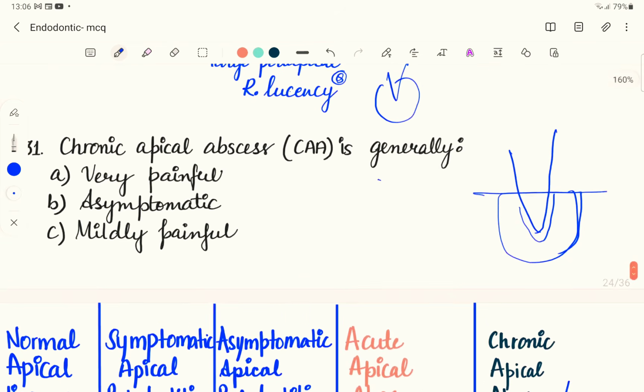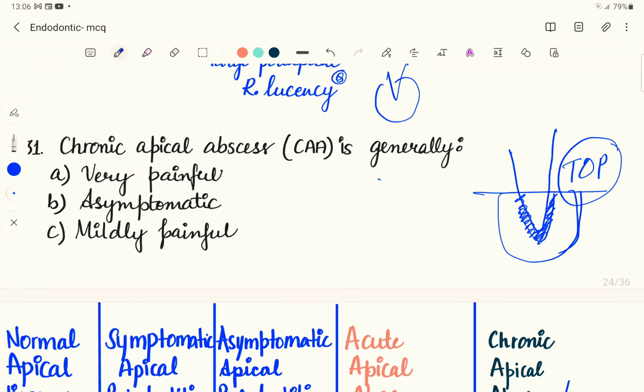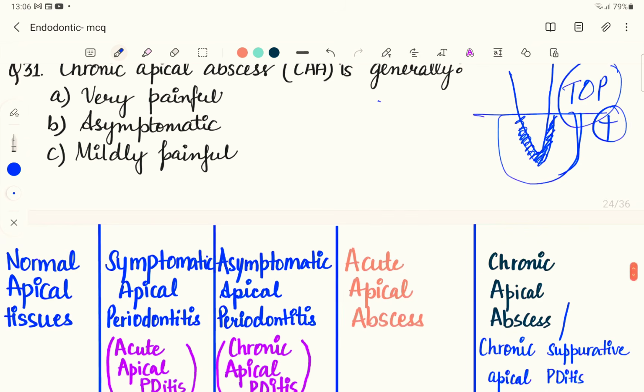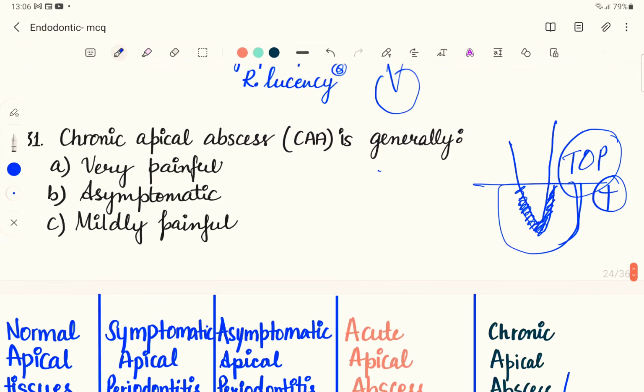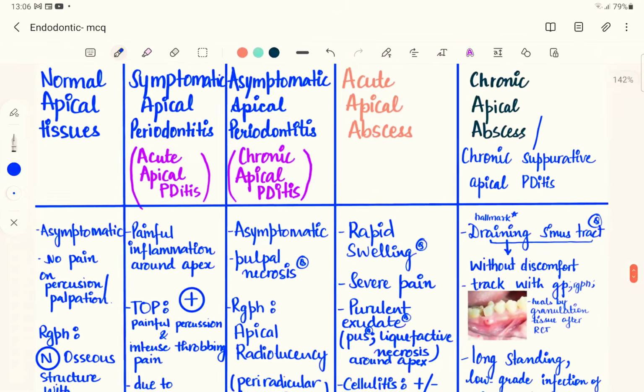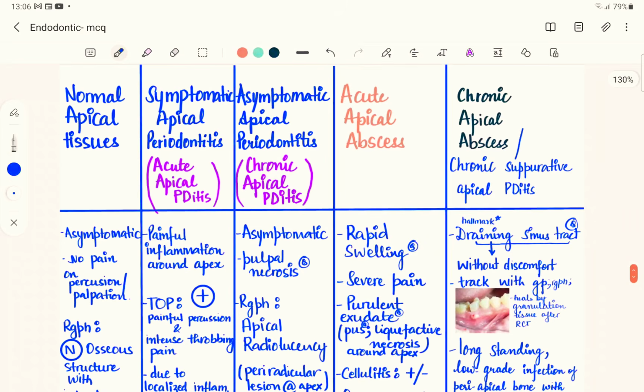Generally in the acute condition, you will see an increase in the PDL. So the patient will have tenderness on percussion. That means if you percuss the tooth, there is going to be pain associated with that. So acute periodontitis will be manifested as tenderness on percussion. And if you see chronic, that means they are generally asymptomatic. So if we see the normal apical tissues, they are usually asymptomatic.